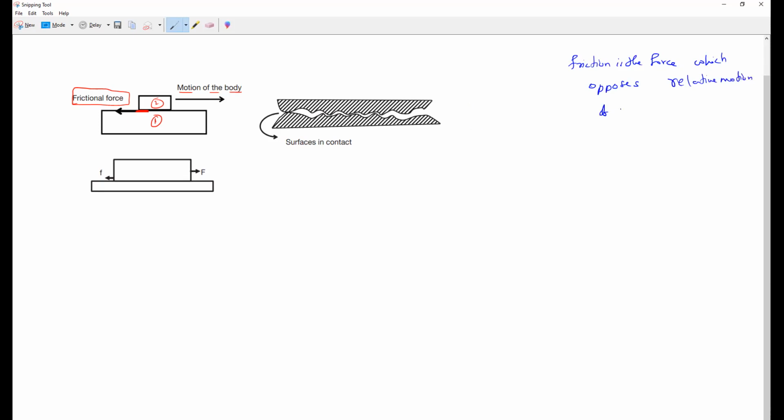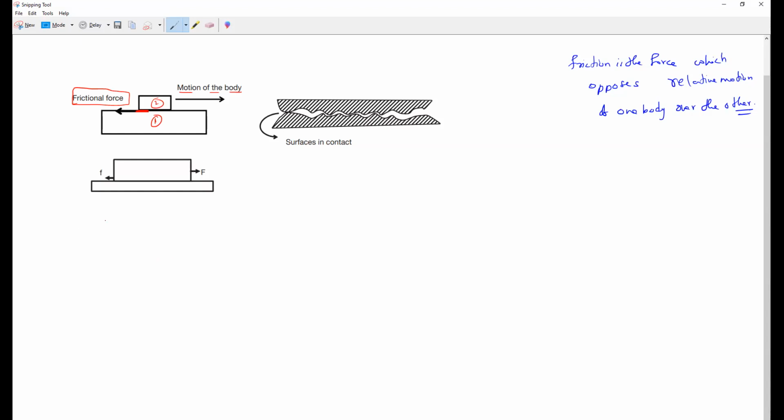Relative motion of one body over the other. So that is what we used to call frictional force. So frictional force will make the body deaccelerating or accelerating? Deacceleration always. And it will act in a direction opposite to the direction of motion.